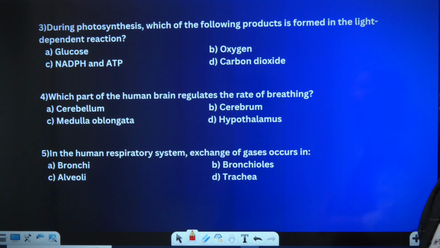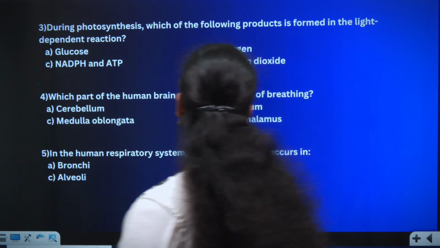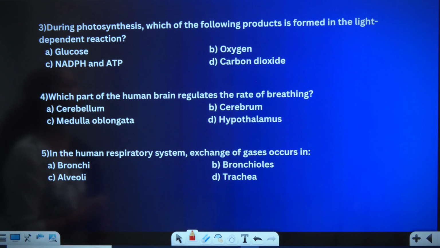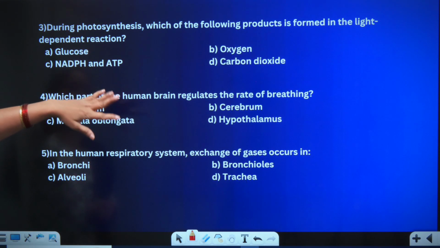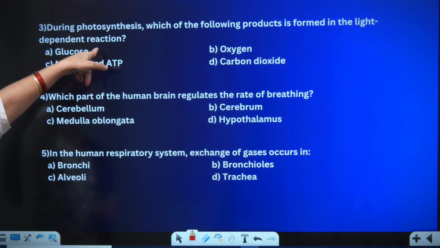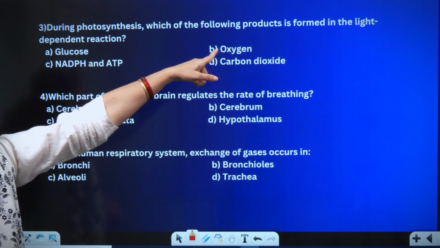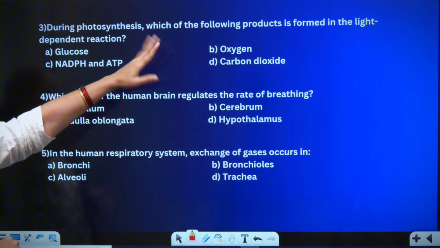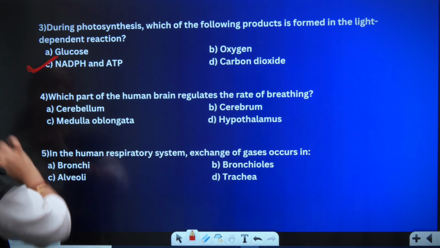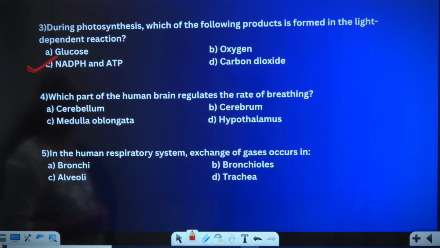In the third question, during photosynthesis, which of the following products is formed in the light dependent reaction? Obviously, during photosynthesis, glucose is produced, but it is not a light dependent product. Oxygen is obviously not a light dependent product either. So ATP and NADPH will be the right answer here.